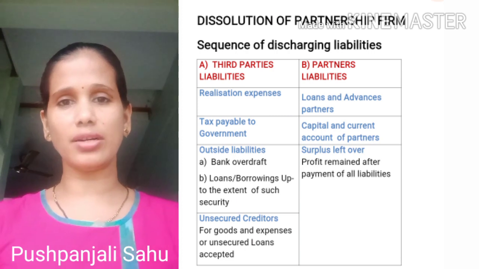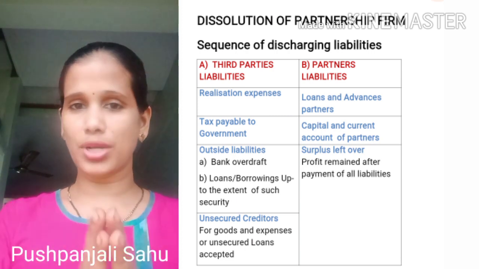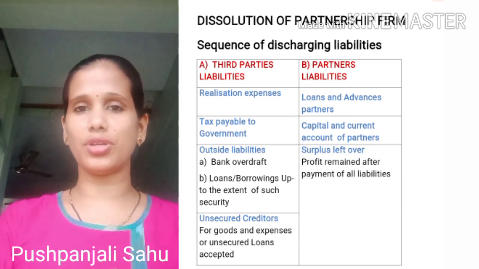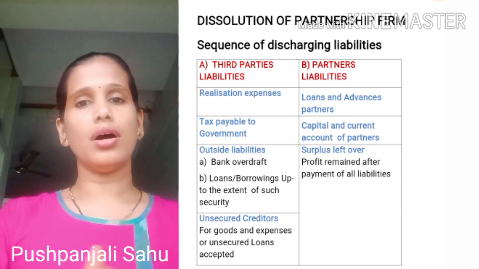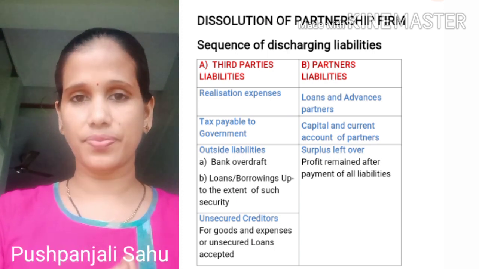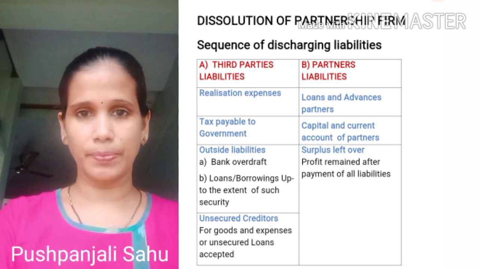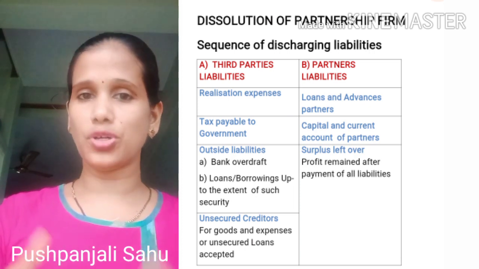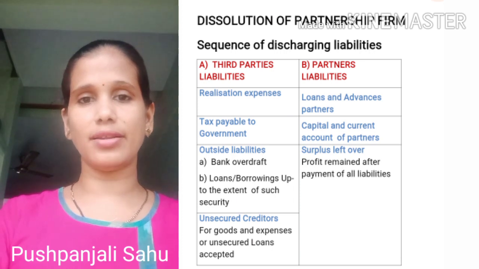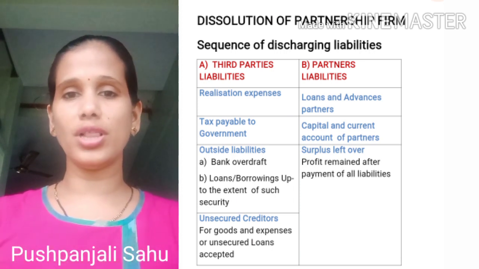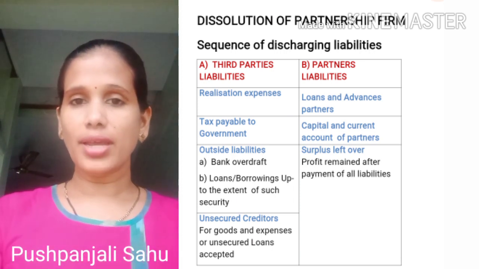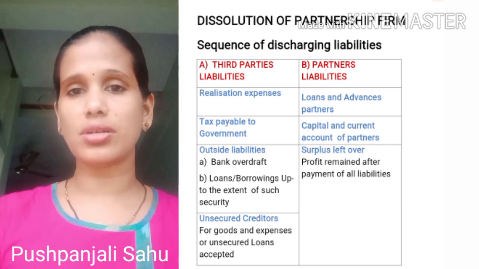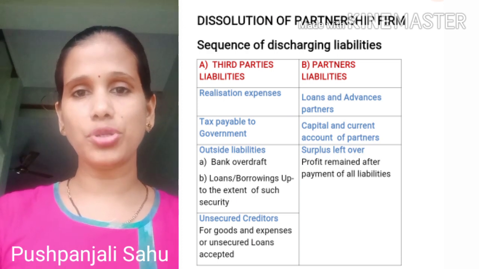Now, these both partners were running the partnership firm together, but because of certain uncertainties, they have to close down their business. They don't want to proceed with the business further. Now, for this, what had they done? They thought to dissolve the firm, and before that, they have to pay off all the liabilities. While paying off the liabilities, just think which liabilities they should pay first. What thing should come to their mind first?